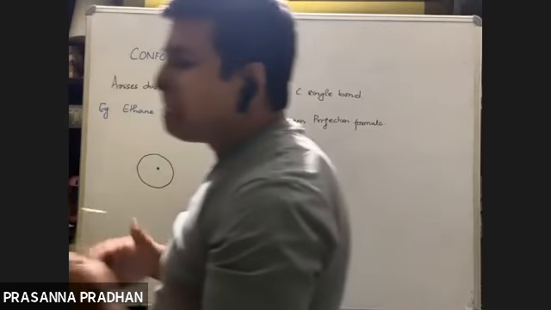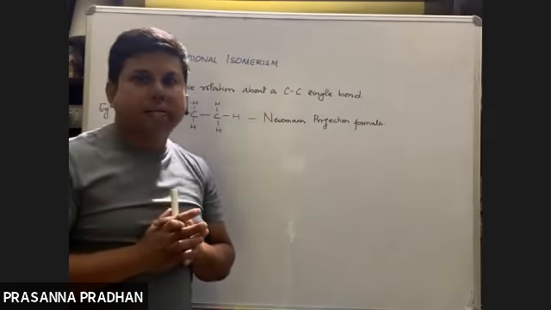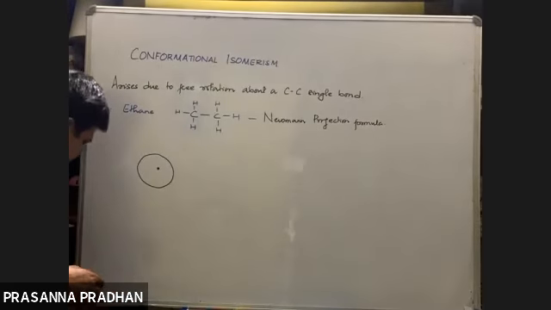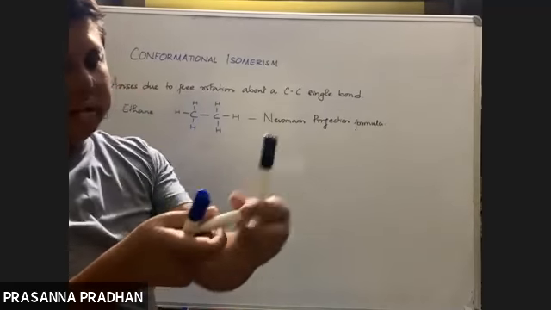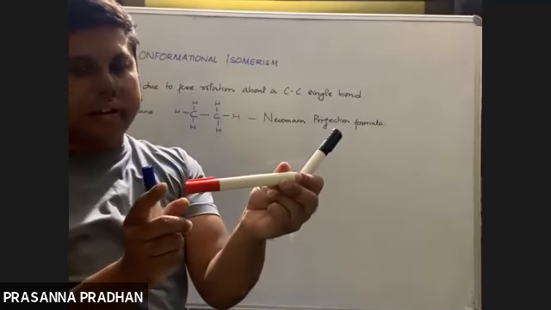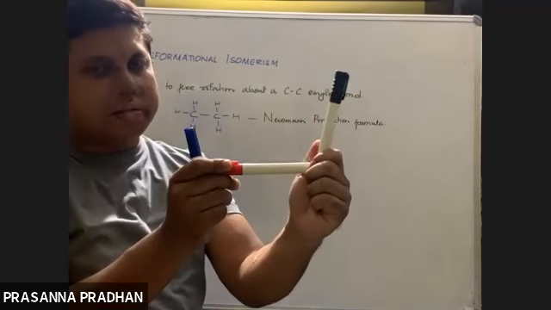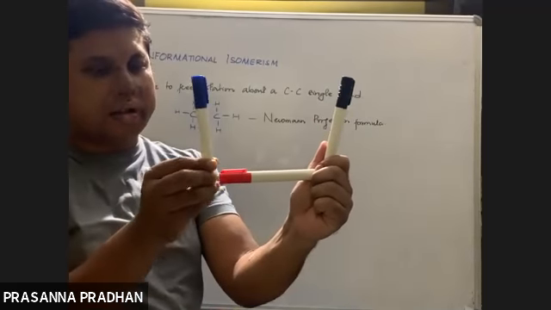Now each carbon is bonded to how many hydrogen atoms? Tell me. Three. So there is one end of a carbon, there is another end. So we have a hydrogen attached to one carbon, and a hydrogen attached to the other carbon.